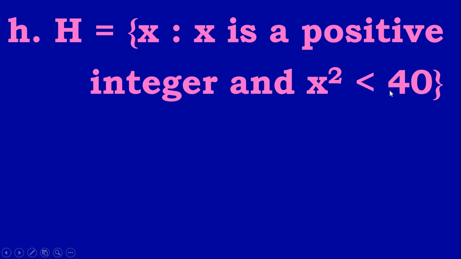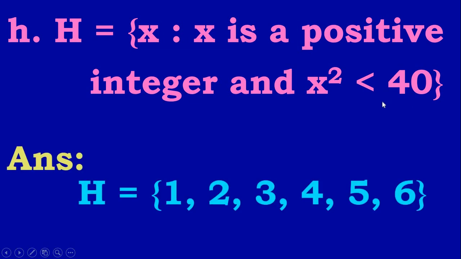So 7 square is 49. So it is not possible. So therefore numbers are 1 to 6 only. So that is, when we square, number should be less than 40. So it is 1 square, 2 square, 3 square, 4 square, 5 square, 6 square are less than 40. So answer is only the numbers 1 to 6. Therefore set H is 1, 2, 3, 4, 5 and 6.